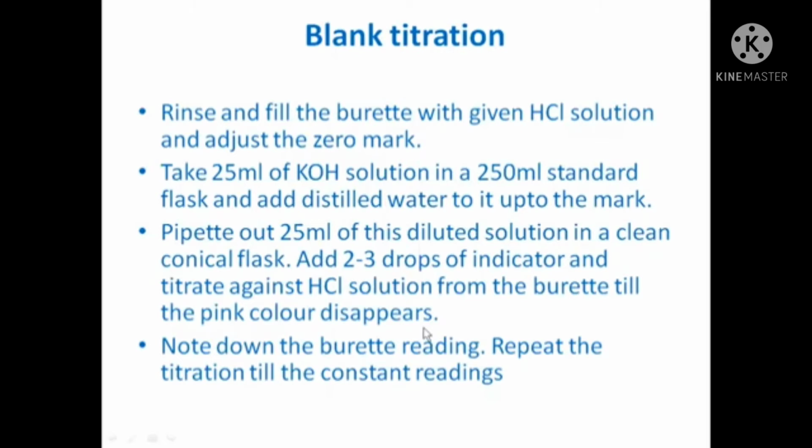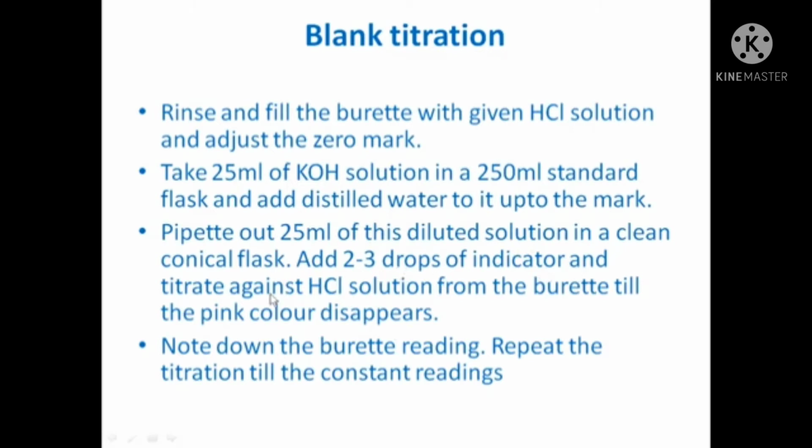Okay, KOH is there. So our conical flask contains KOH, and when we add the indicator, phenolphthalein, it will give pink color. Whenever a base is there with the phenolphthalein indicator, it will definitely give pink color.